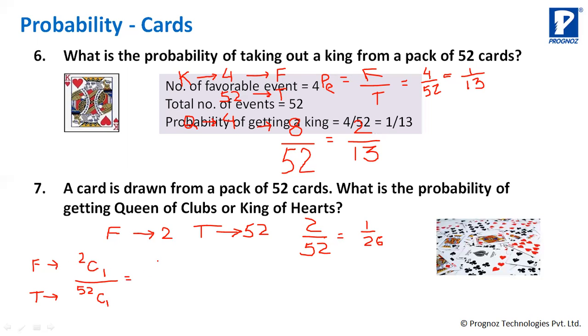NC1 is equal to N, so this is 2, and this is also NC1, so this is 2/52, which is nothing but 1/26.